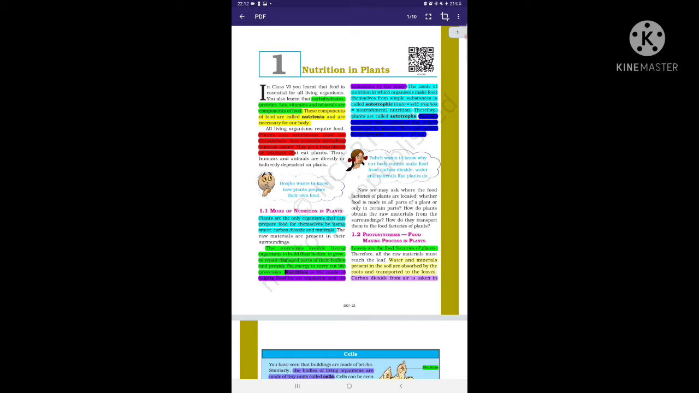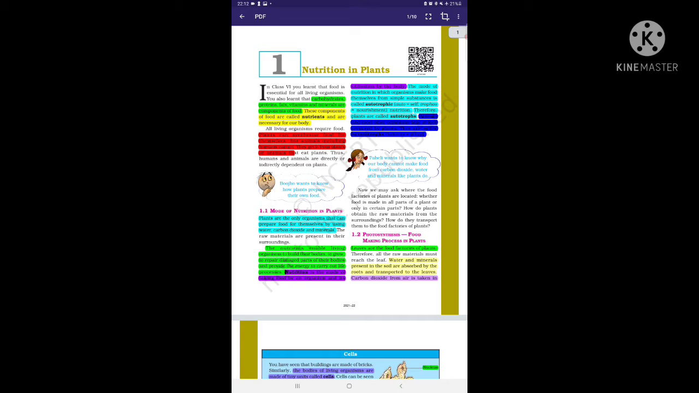Then all living organisms require food. Plants can synthesize food for themselves, but animals, including humans, cannot. They get it from plants or from animals that eat plants.